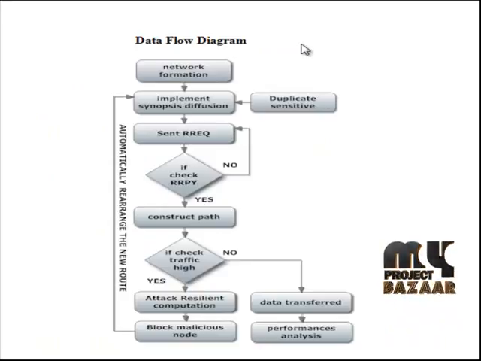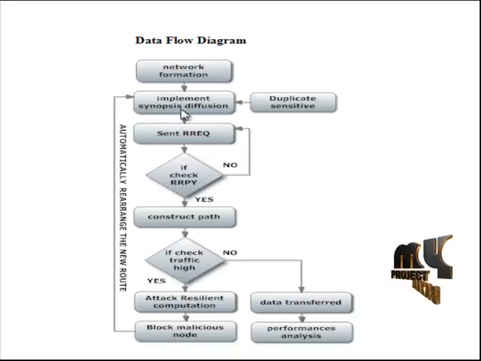Data flow diagram. Let's discuss the data flow diagram. Network formation: here we set the simulation area range and the number of nodes, and then set each node's sending and receiving range and simulation time to form the network, and then implement the synopsis diffusion aggregation framework. It is integrated with the duplicate-sensitive algorithm.